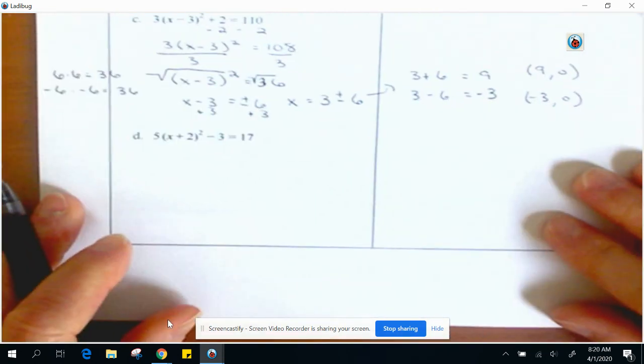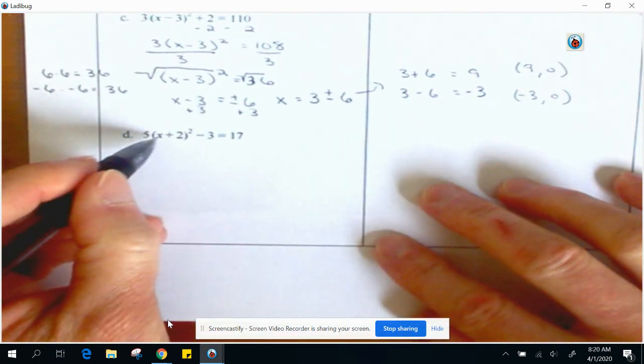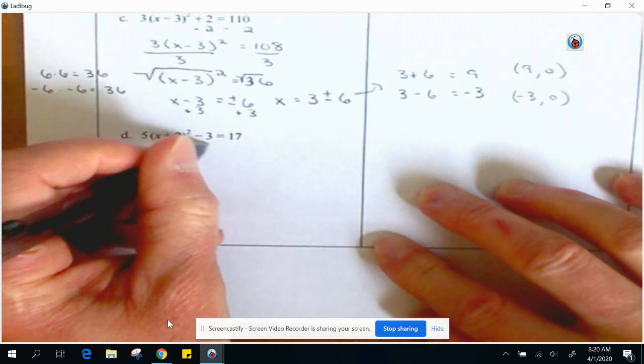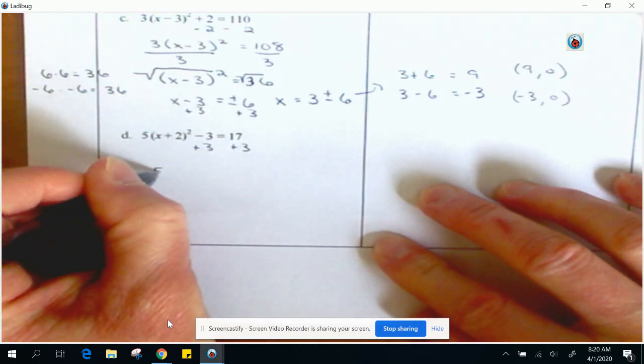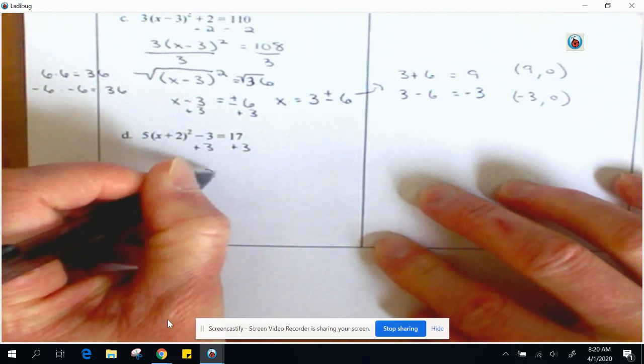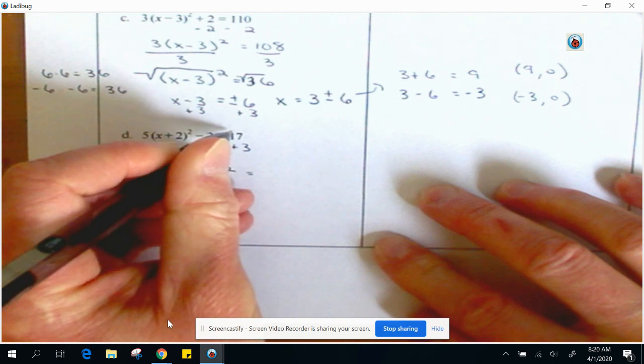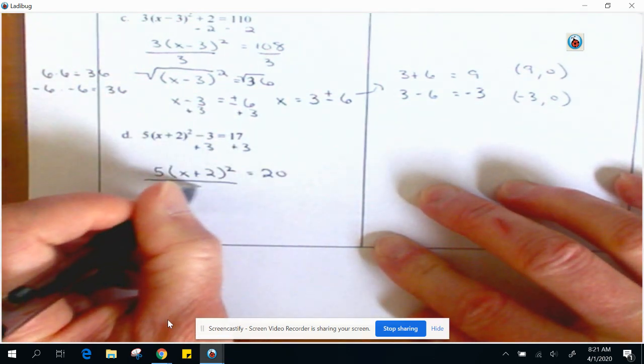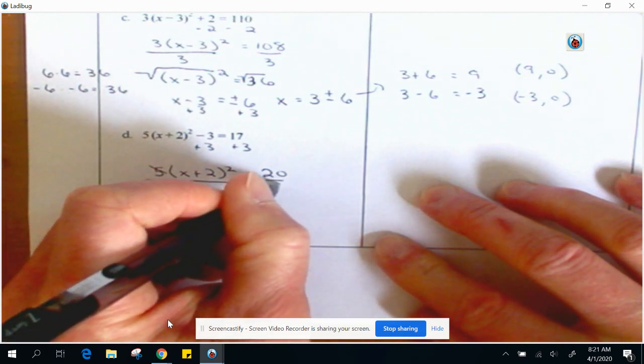All right, let's do D. All right, we want to get this x plus 2 squared by itself. So add 3 to both sides, rewrite it. X plus 2 squared equals, this is 20. All right, divide by 5 to get rid of this thing. Divide by 5.